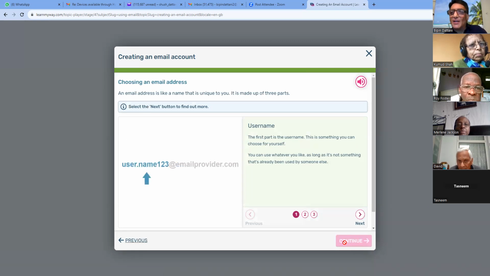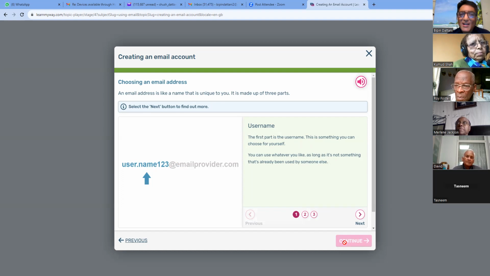Okay, choosing an email address. Now, we all know, by the way, that our phone numbers are very unique. My phone number is my own. Kumud's phone number is her own. Roy has a different phone number. Merlin has a different phone number. David has a different phone number. Tasnim has a different phone number. So we all have our own unique phone numbers. So it's a bit like that. Let me read it. Choosing an email address.